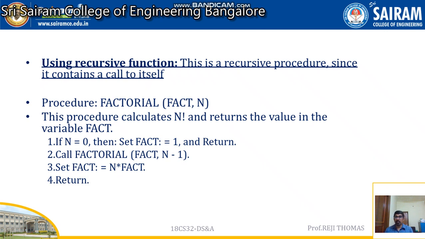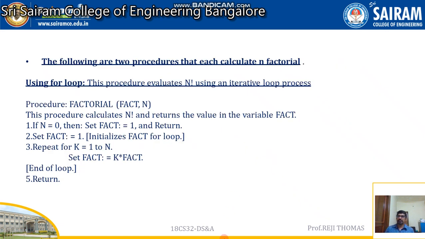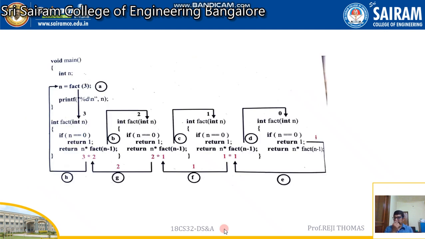Repeat this. How long should I do this? Till my n reaches 0. If n is equal to 0, you are going to set fact is equal to 1 and return. Right? So this is the procedure, how we can do it. So this is a small recursive function.